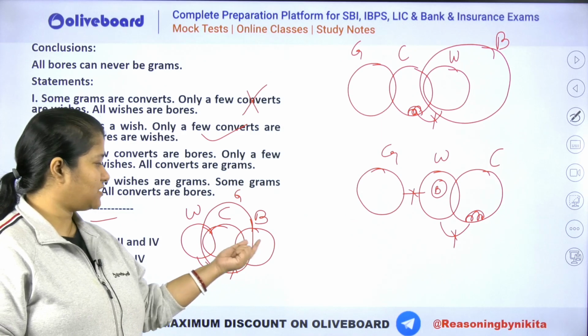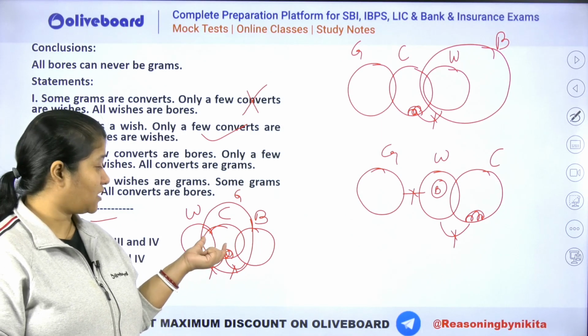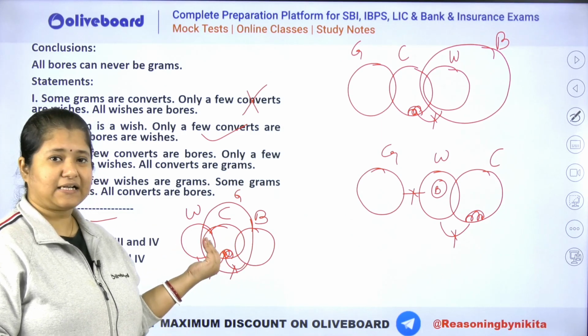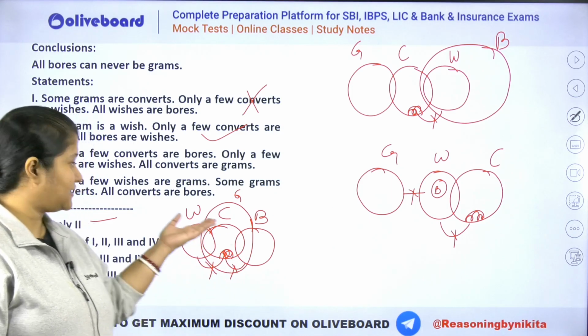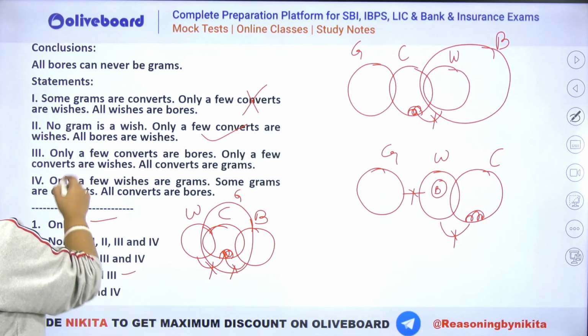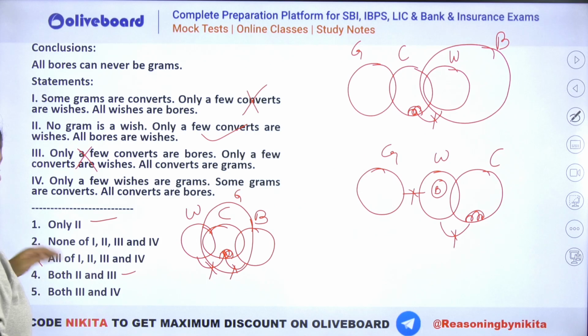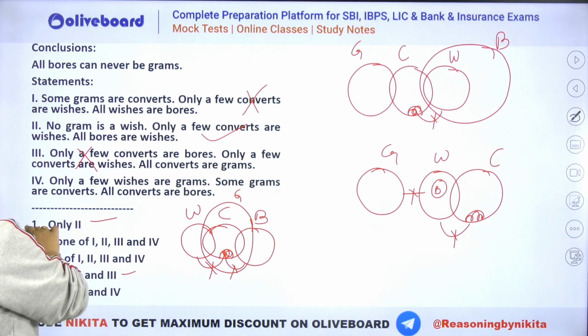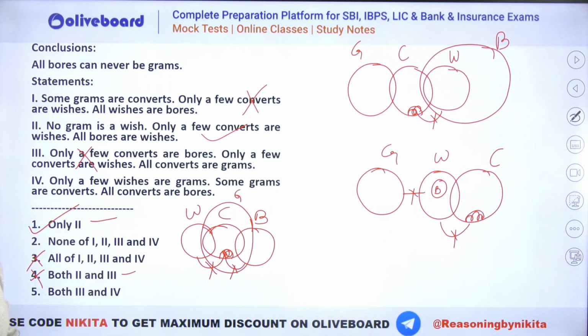You can see bore does not have a negative information with convert or gram. So this can directly go, definitely go inside it. That is why this is also not the right answer. So 3 से भी नहीं मिलेगा, मतलब 2 and 3 is also eliminated. So the answer has to be only 2. Okay, I hope everybody got this one right.